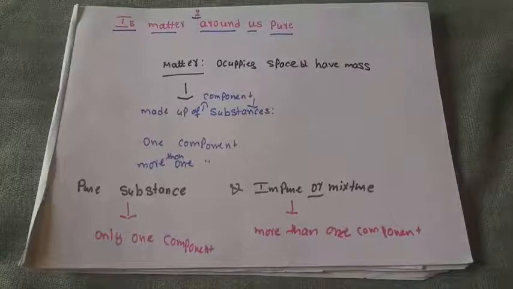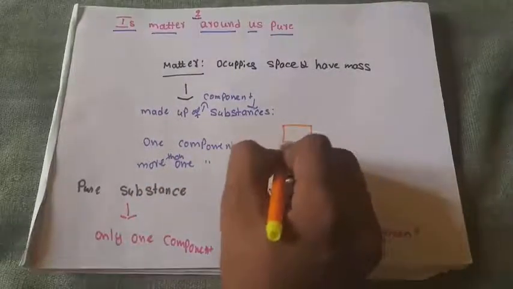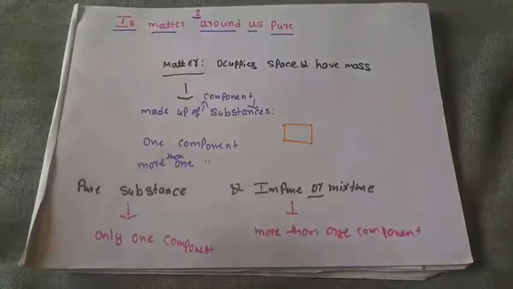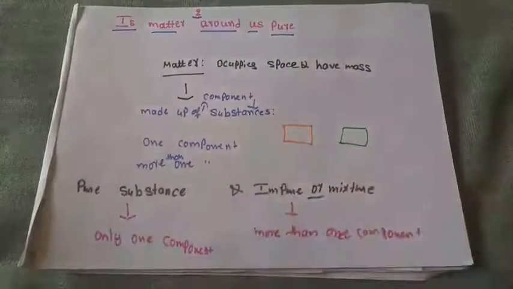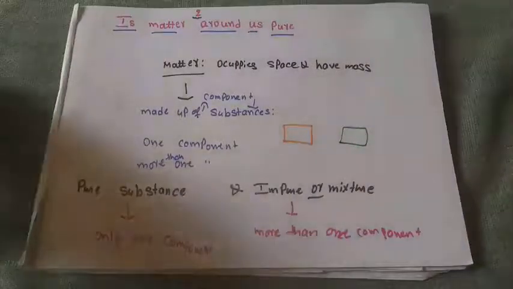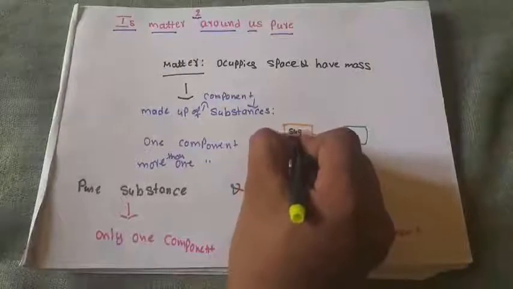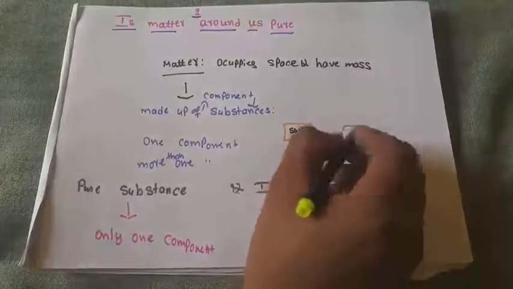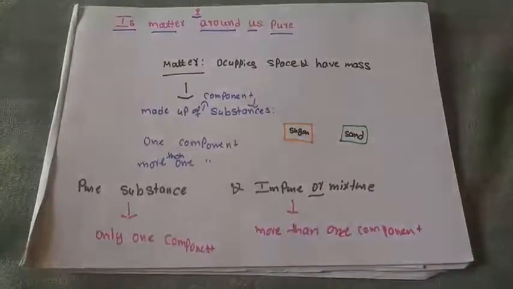Now consider two examples. Consider you have two papers. This is one paper, and this is one more paper.